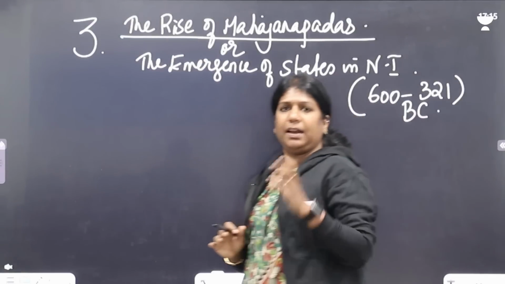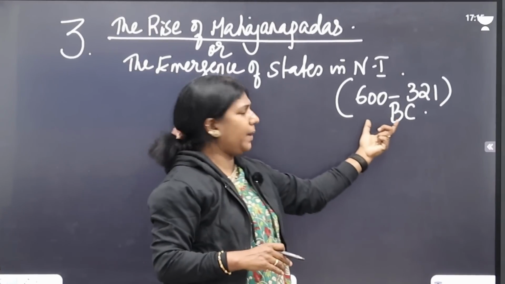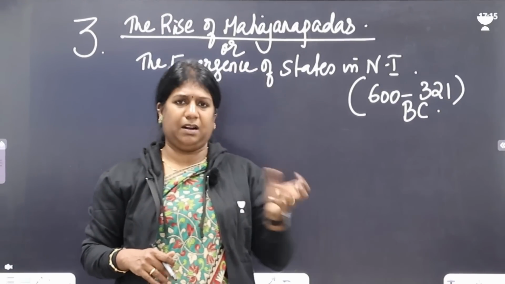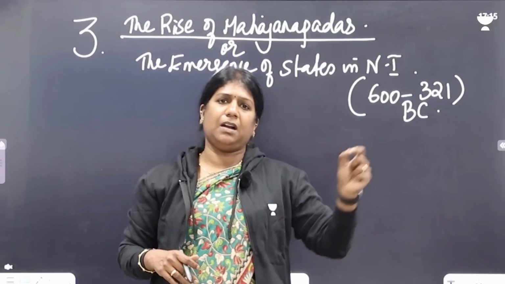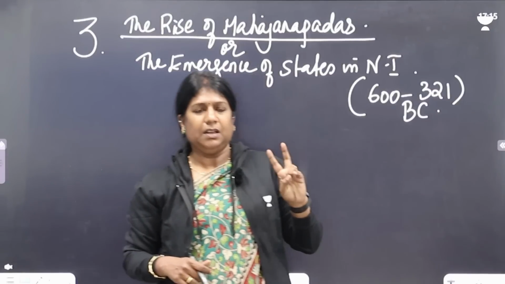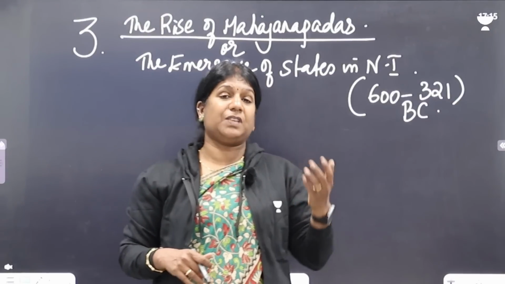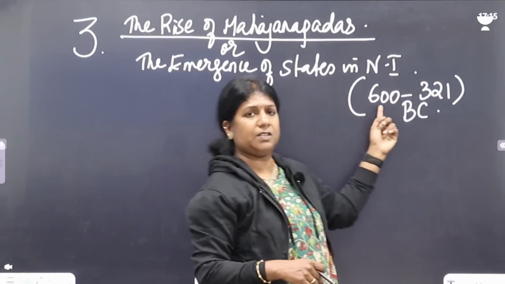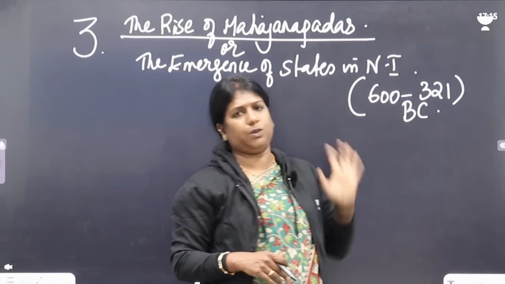So you need to understand the overall bracket. Indus Valley is from 2500 BC to 1900 the flourishing period, 1900 to 1600 the decline. The second topic, Vedic Age, comes from 1600 to 600 BC. Now the third chapter starts from 600 to 321 BC.